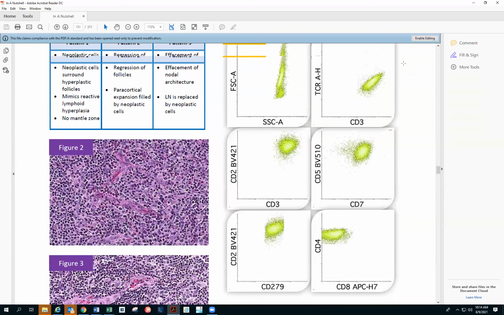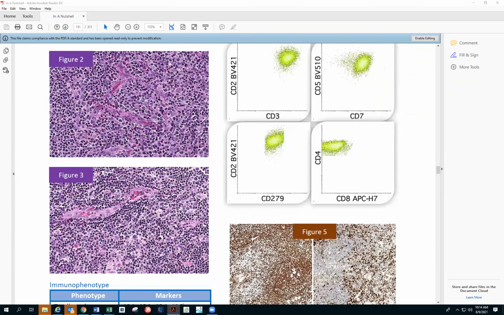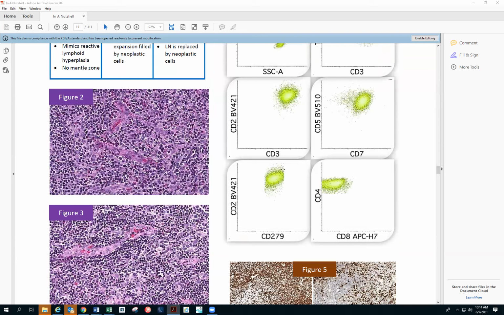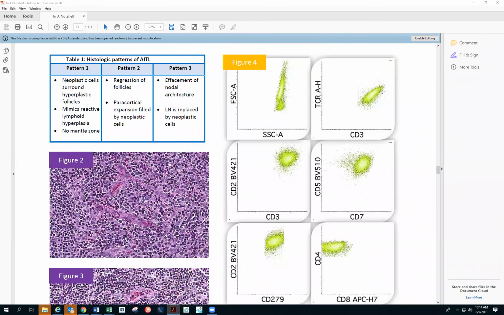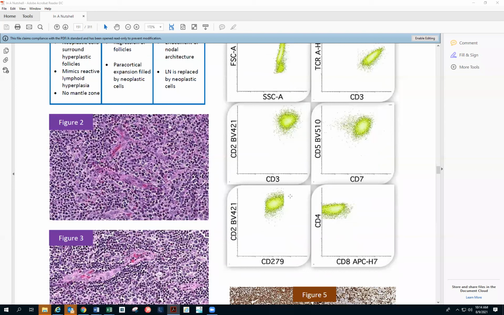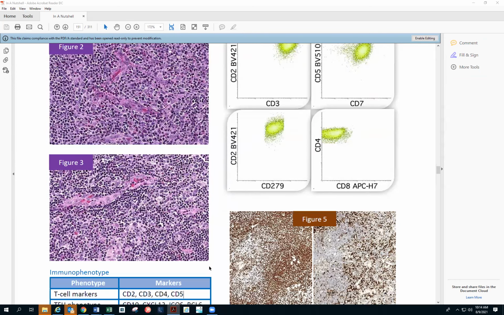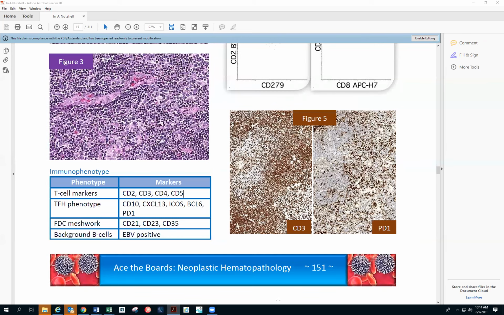So over here, we should look for PD1. Basically CD279, PD1, as I was saying, it was more of AITL. It is more of the follicular center, or T follicular helper. We can see over here it's more of CD4 as compared to CD8. The other markers, CD5, CD7 are there, 2 and 3 are there. TCR alpha is there. So this is PD1 and CD4 positive. These are the two that are going to be seen in AITL, and more of it is also a morphologic diagnosis as well. So I've shown PD1 here as well.